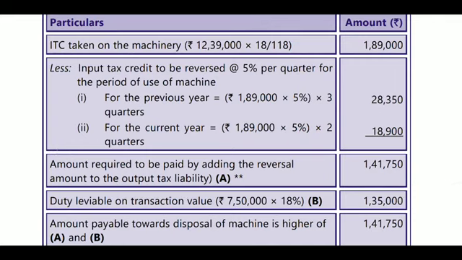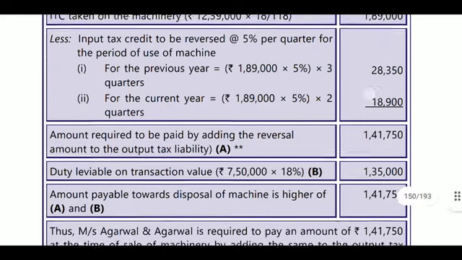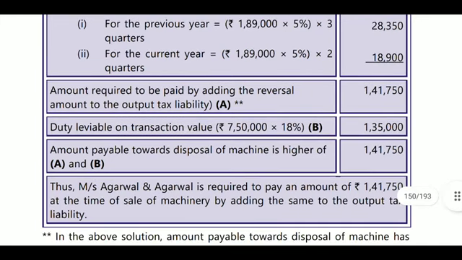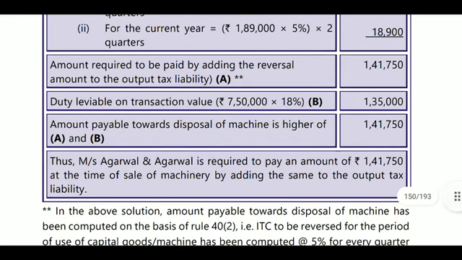The amount required to be paid will be added to the output tax liability. Or the tax on transaction value 7,50,000 into 18%, whichever is higher, 1,41,750, will be liable to be paid.